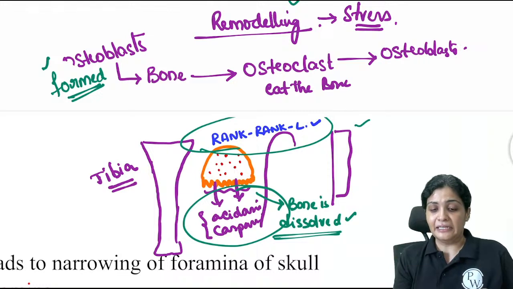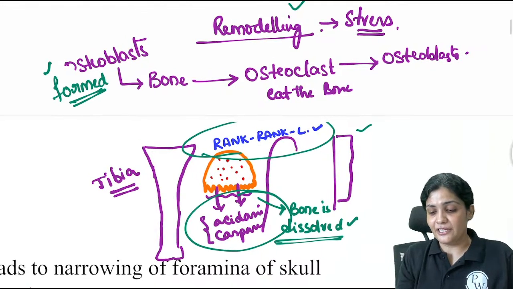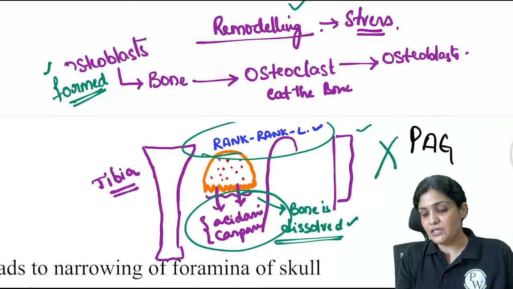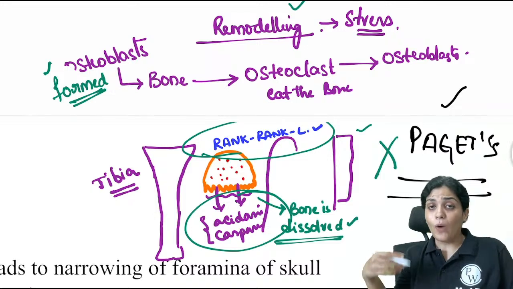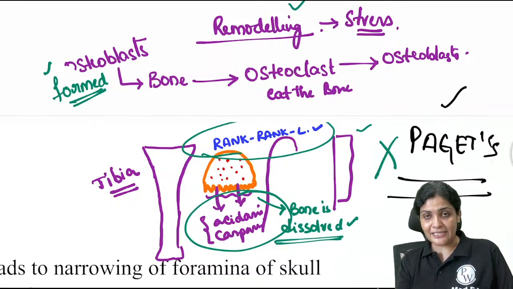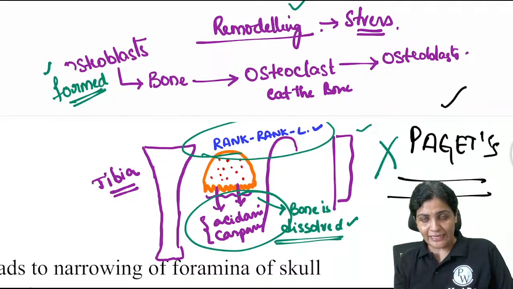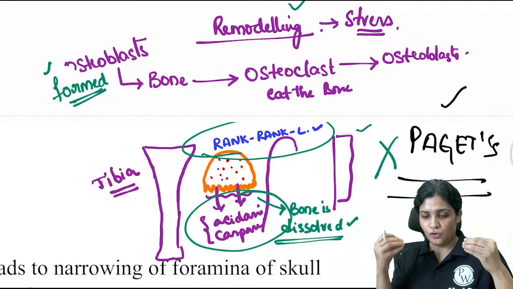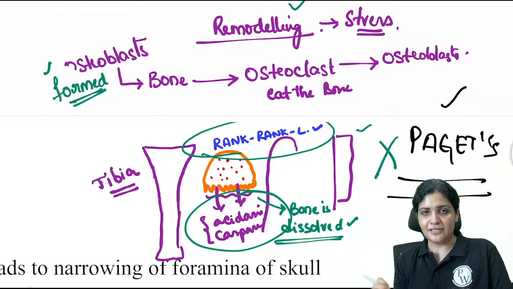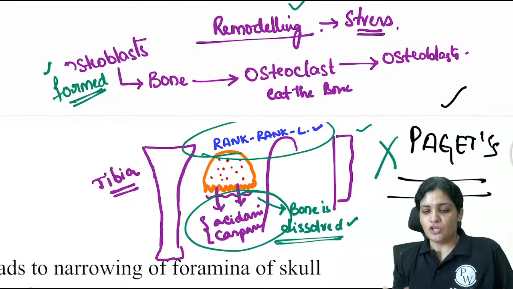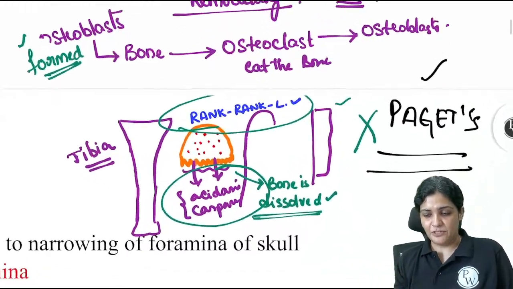So this particular thing is disturbed in case of Paget's disease. Why is it disturbed? It could be genetics, because of a virus, or some mutations, but somehow there is a disturbance in this remodeling. So whenever there is a remodeling disturbance, what happens?